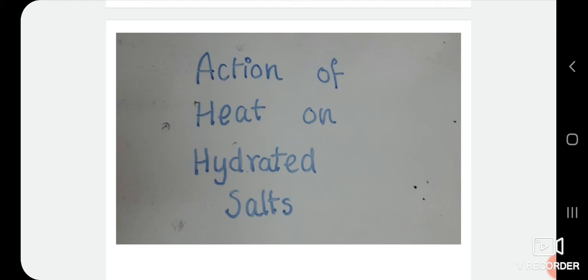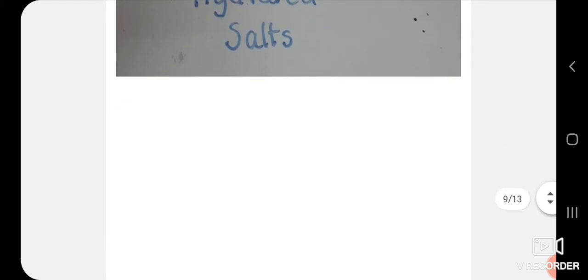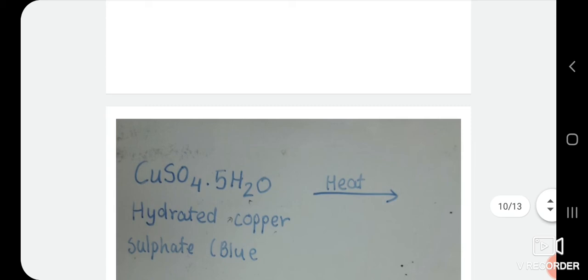The salts which have lost their water of crystallization are called anhydrous salts. Thus, the anhydrous salts have no water of crystallization. When water is added to an anhydrous salt, it becomes hydrated once again and regains its color. This will become more clear from the following example.